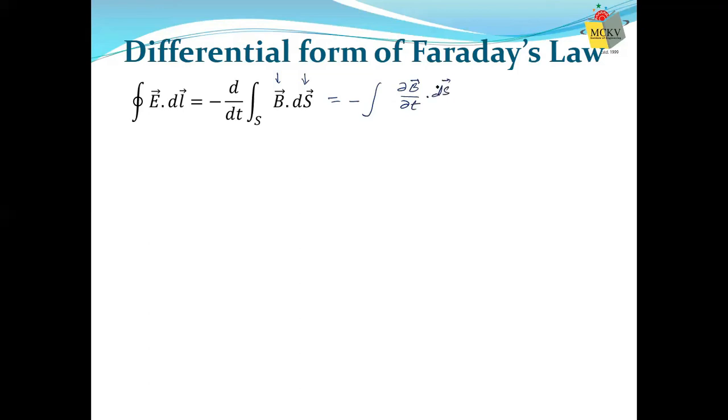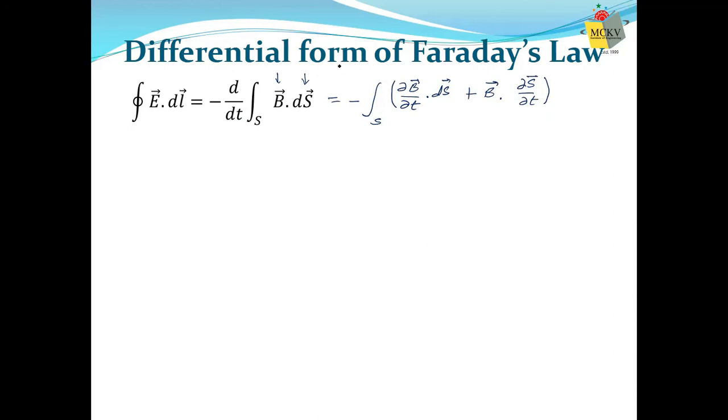If we say that area remains constant and magnetic field changes, and due to that flux changes, then we can write it in this way. Or we can say that B remains fixed, but the area is changed. So these are the two ways by which you can change the flux. That means in terms of mathematics, if d/dt is placed within the integration, it will look like this. As simple as that.